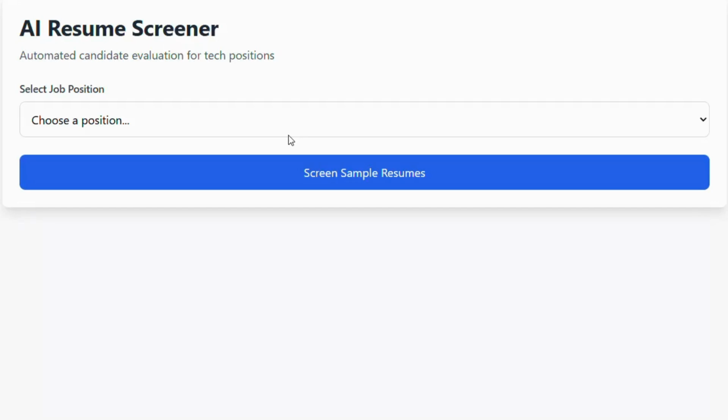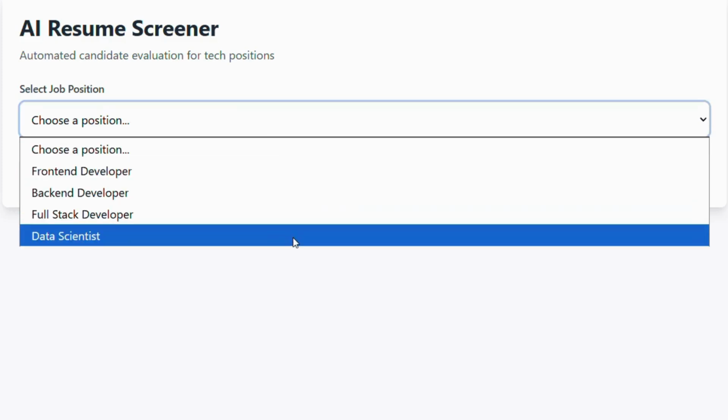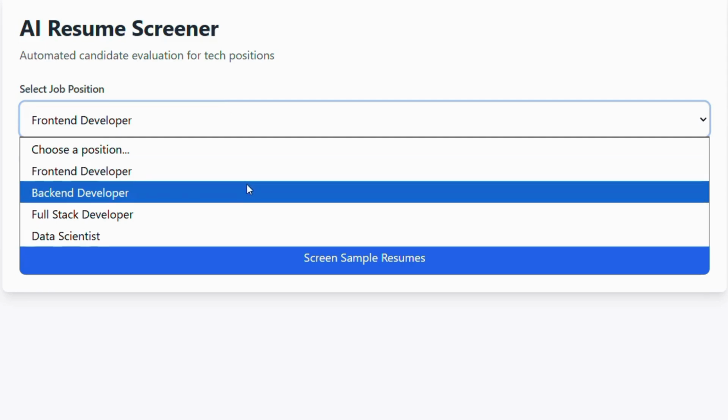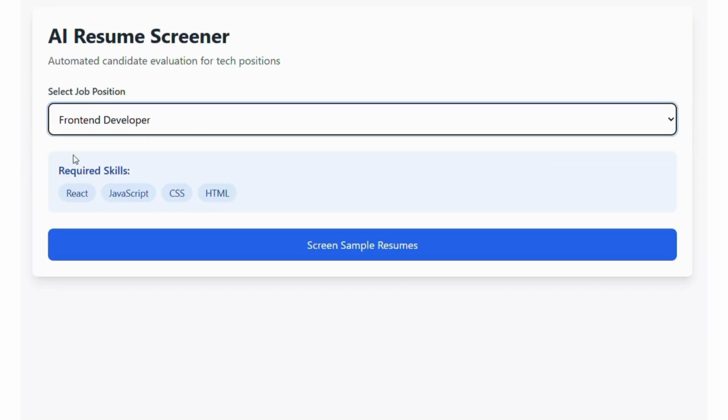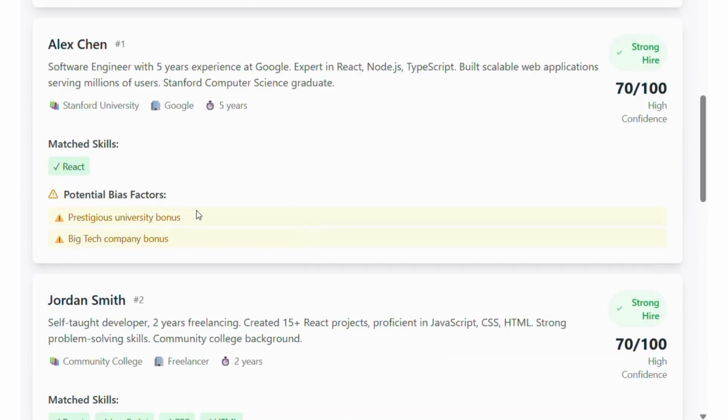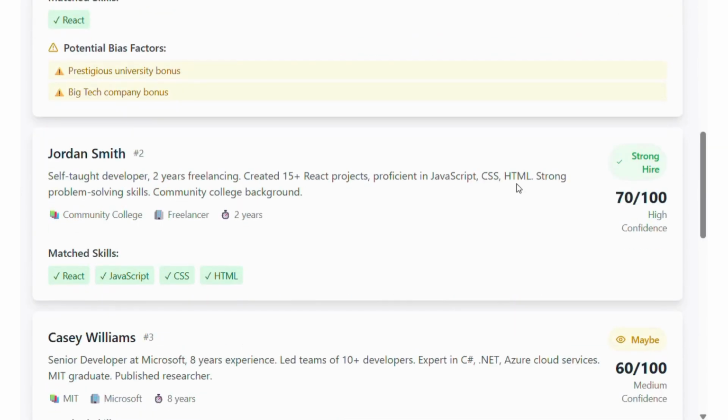I've built a realistic resume screening AI that demonstrates the exact biases you'd see in production systems. Try screening for different positions and notice how the AI makes decisions. What makes this realistic and problematic? Prestige bias. The AI gives massive bonus points for prestigious schools, penalizing equally qualified candidates from community colleges or boot camps. Experience bias.